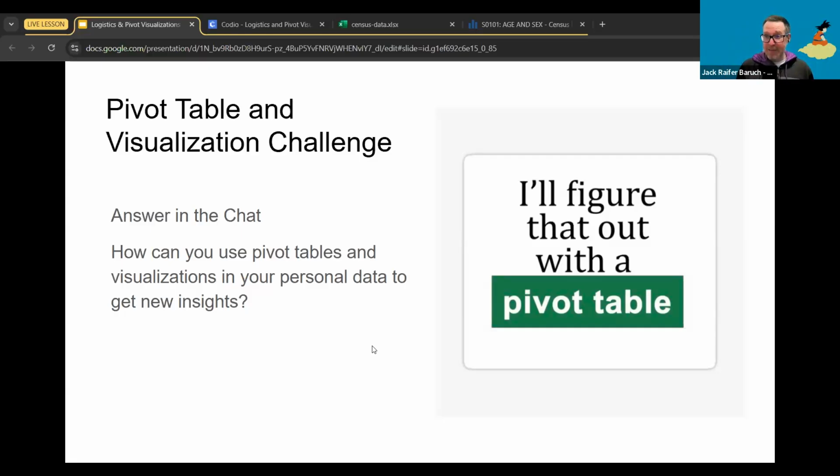Get good at cleaning data, because here's the thing. Every single data analyst out there can do charts. Every single one of them can do pivot tables because that's what we do. You know what a lot of them don't like doing? Cleaning data. And if we're good at cleaning data, not only do we get better pivot tables and better charts, we actually get much better opportunities because we are one of those rare data analysts that enjoys cleaning data.